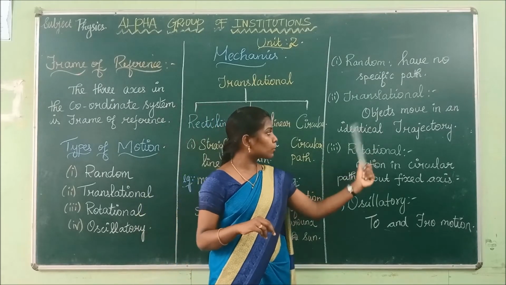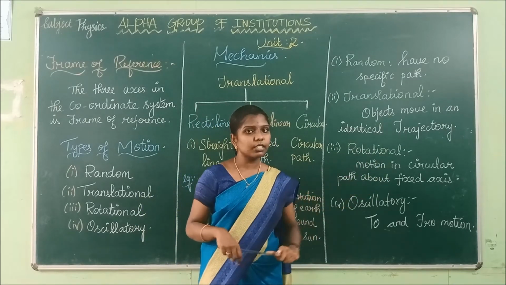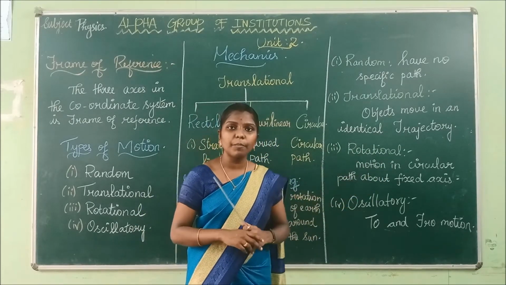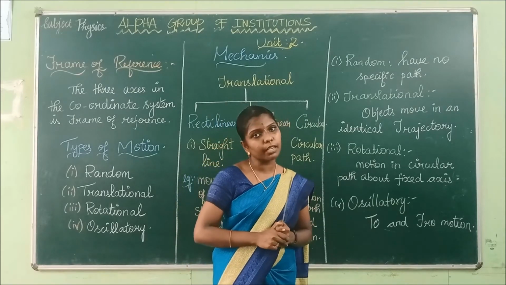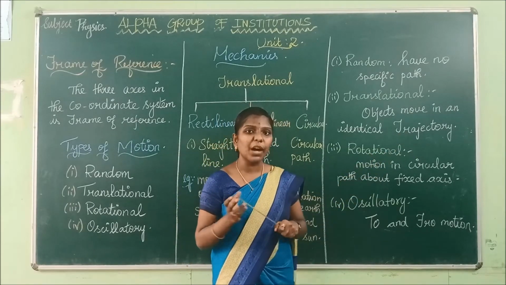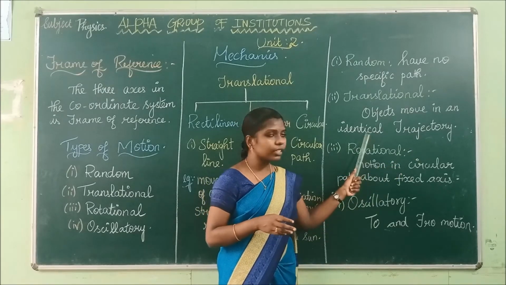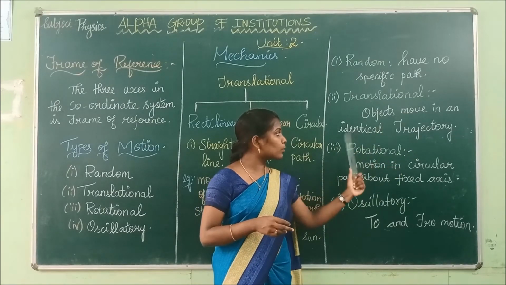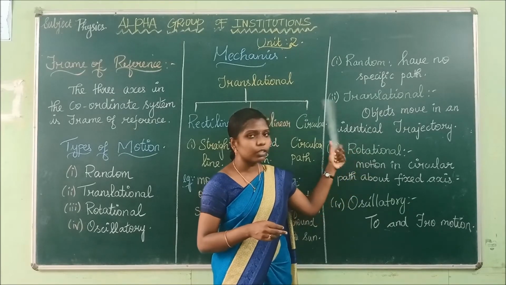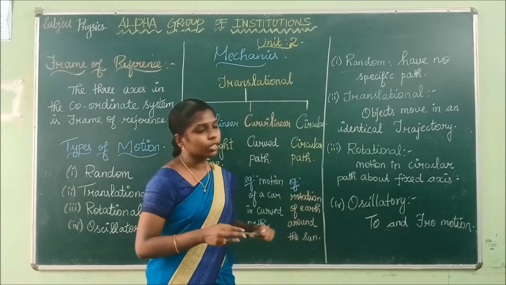Next, translational motion. Translational motion is when objects move in an identical trajectory. What is meant by identical? Identical is nothing but same. Trajectory is nothing but path. This word trajectory means path. Identical is same. So objects that move in the same path are called translational motion.